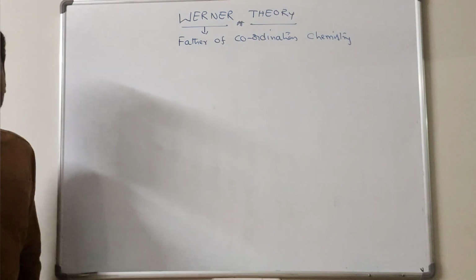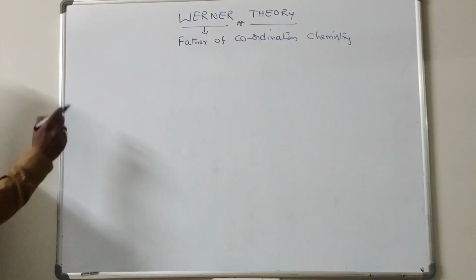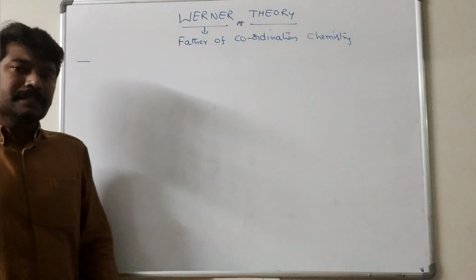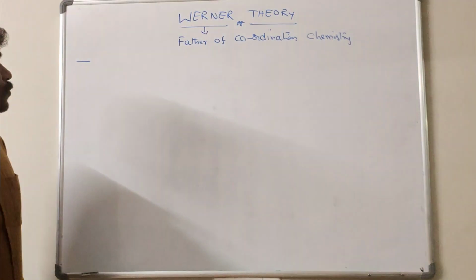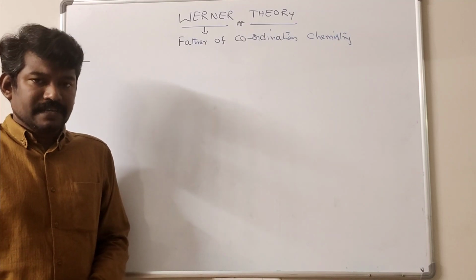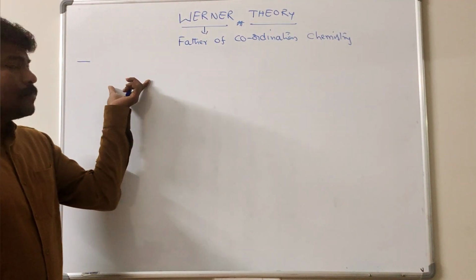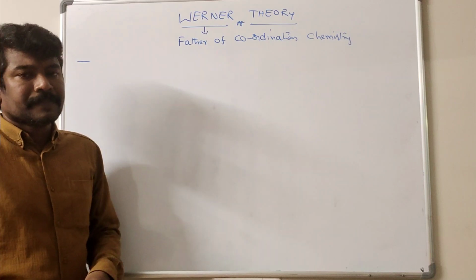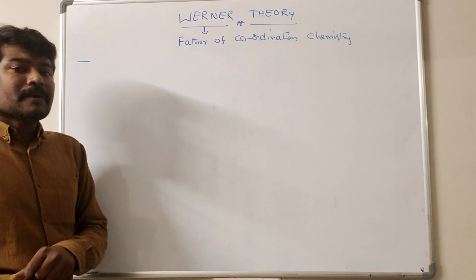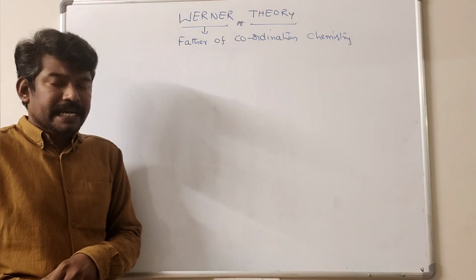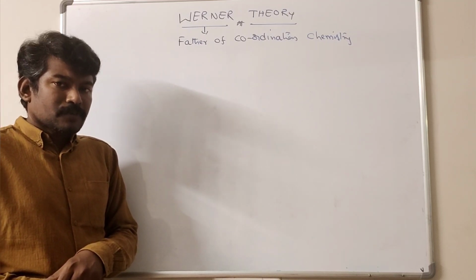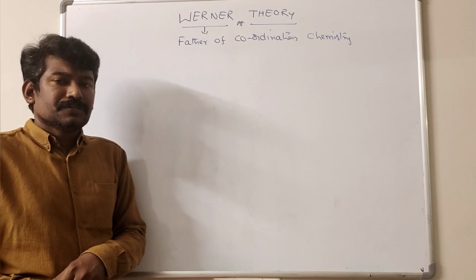He gave two valences to the central atom present in the complex compound. The first one is primary valency and the second one is secondary valency. Complex compounds are formed by transition metal ions. All transition metal ions form complex compounds. Depending upon the orientation of ligands around the central atom in space, different complex compounds get different shapes.